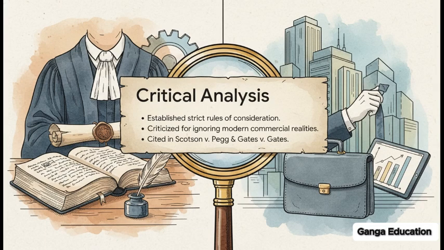missing. Now let's put on our professor hats for a quick critical analysis. This judgment had massive legal significance, cementing strict rules around privity and consideration. But here's the catch. It is heavily criticized today. Why? Because it completely ignores modern commercial realities. In today's business world, third-party guarantees are literally everywhere.